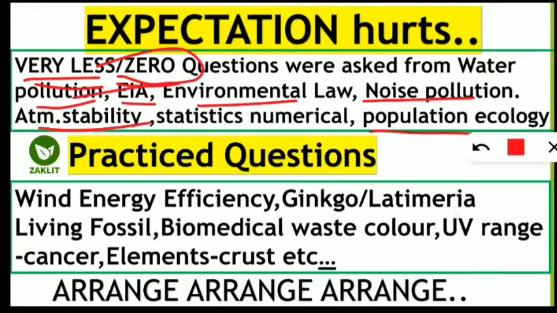But the thing is, Jacklit practice questions also came in the examination. For example, wind energy efficiency, tidal energy, flax species, total organic carbon, that numerical which we have to multiply by 1.72, and ginkgo and latimeria, which we have already discussed, they are the living fossils. That question came. Biomedical waste color came. UV range causing cancer, elements from the crust, etc. So many questions were asked from the Jacklit practice questions.